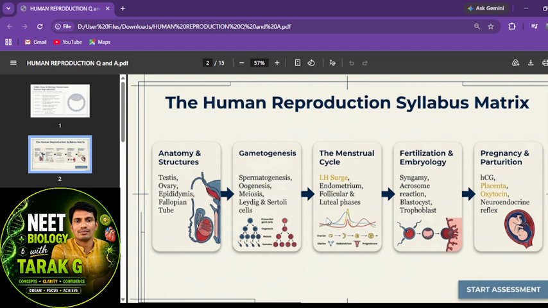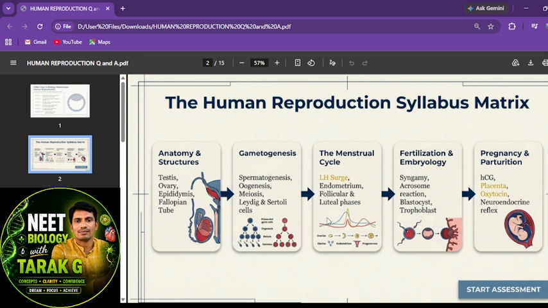In human reproduction there are male and female systems. The male system has testes, the female has ovaries. The testes release sperm cells, which are called male gametes. The female releases the ova, which are called female gametes. These should travel through different ducts, and in the ducts also they ask different questions regarding the ducts of human male and female.